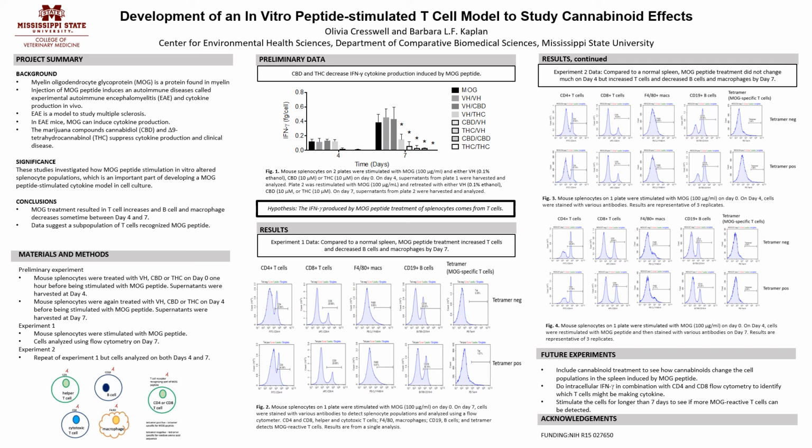In summary, we showed that the interferon gamma production seen in the ELISA is likely coming from an enriched T-cell population. Our next step will be to introduce the CBD and THC and see how the cell populations are being affected.